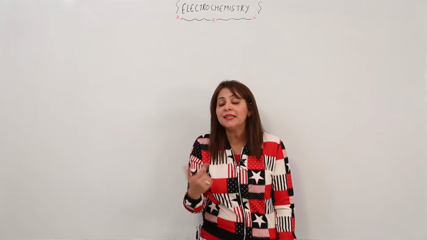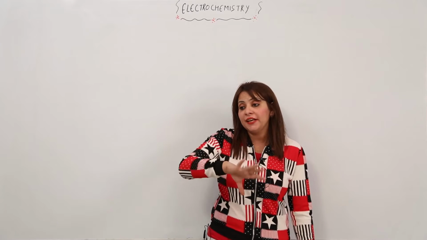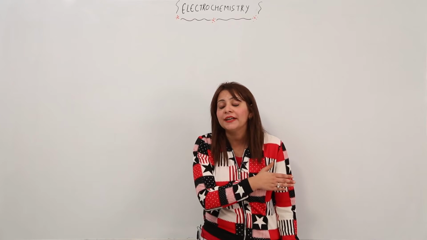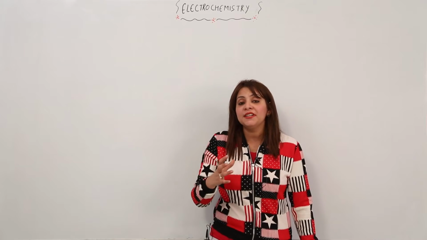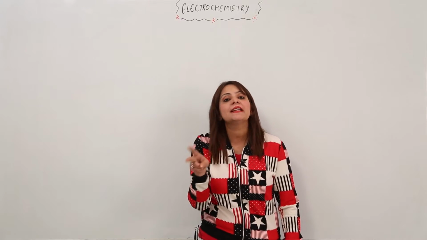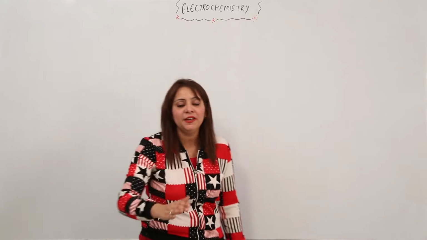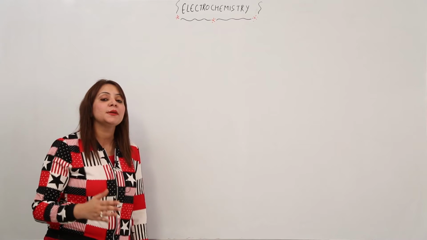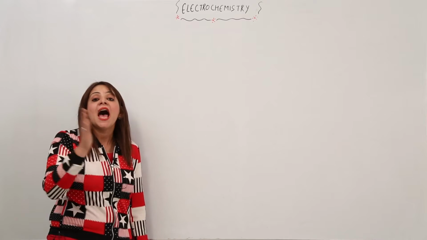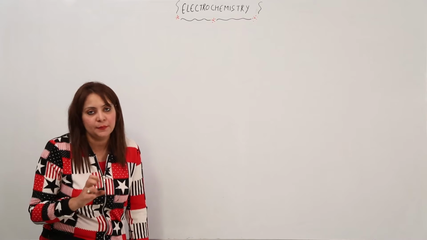The interconversion means that when we pass electricity, it gives rise to a chemical reaction, right? That means the chemical reaction occurs at the cost of the electricity passed. In a similar manner, a chemical reaction occurs first and leads to the production of electricity. This kind of conversion we will get to see in this chapter, right? So what is electrochemistry? I think you are familiar. Just write in your notebook that electrochemistry is a branch of chemistry that deals with the study of the relationship between electric energy and chemical energy, and also their interconversion among themselves, right?